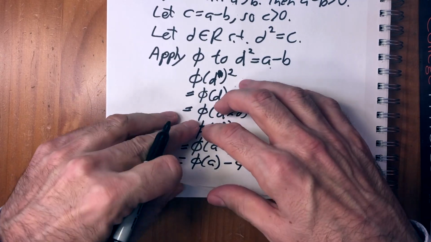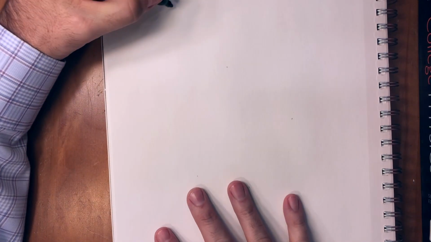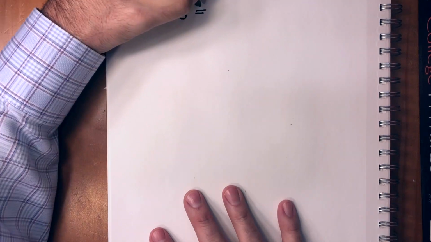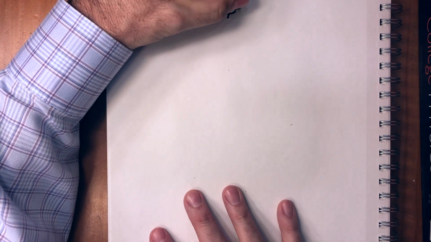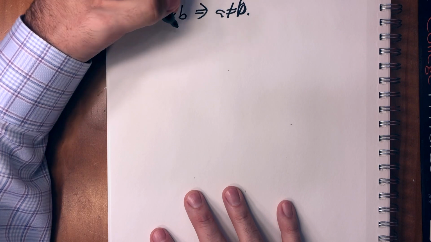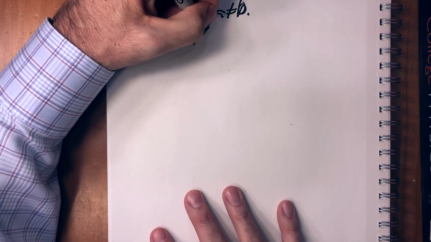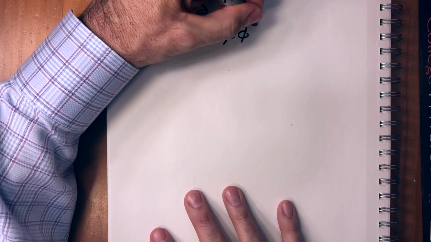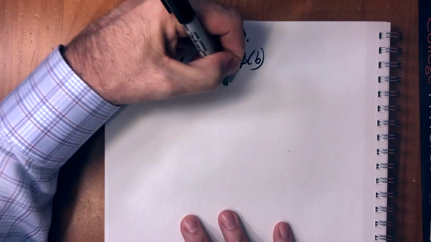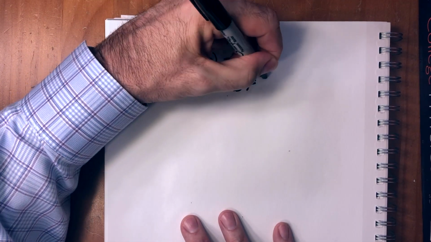Let's go to the next page. Now, we started with that a is greater than b, which implies that a does not equal b. Now, phi is 1 to 1, so it must be that phi a does not equal phi b. That means that phi a minus phi b does not equal 0.